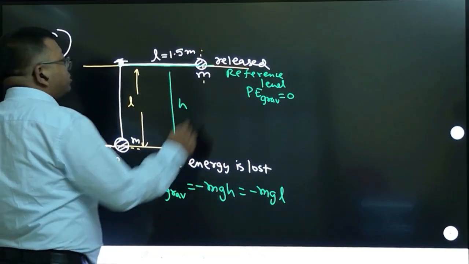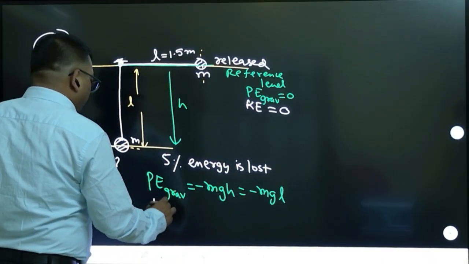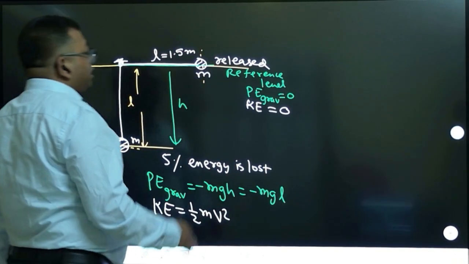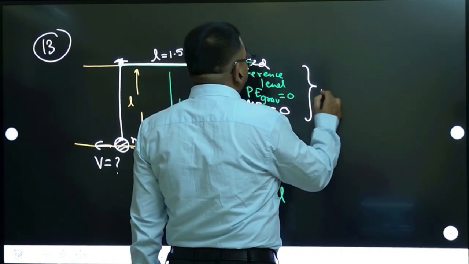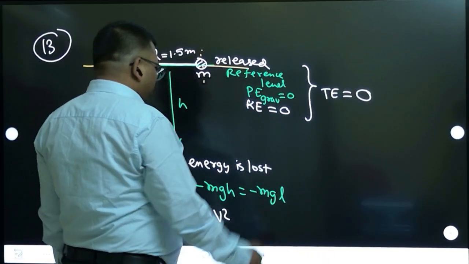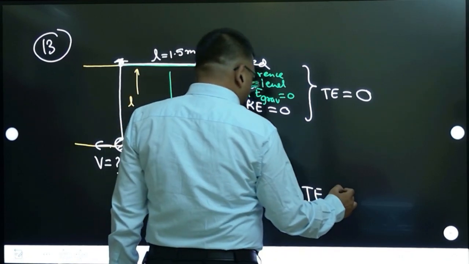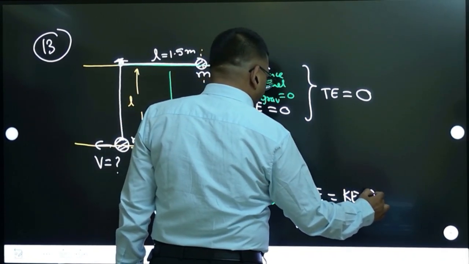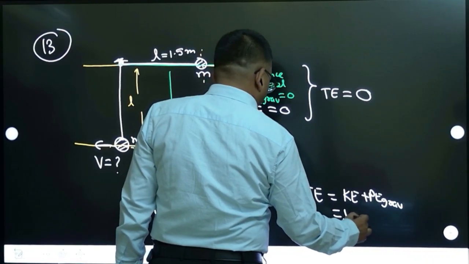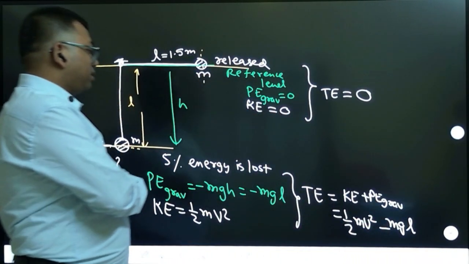Initially it was released, so initially there was no kinetic energy. Kinetic energy was 0. Here there will be kinetic energy, which is half mv square. What is the total energy here? Total energy initially I am taking 0, right? And here the total energy will be the sum, kinetic energy plus gravitational potential energy. So here total energy should be half mv square minus mgl, correct?